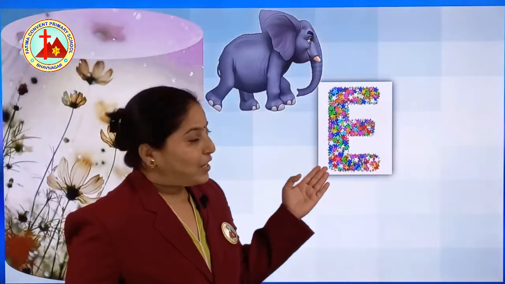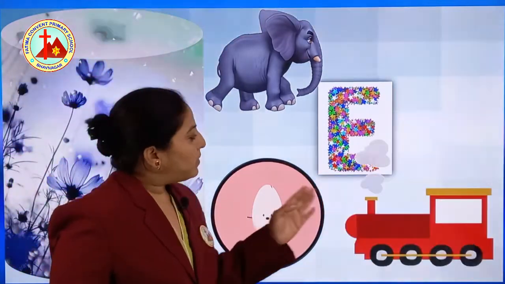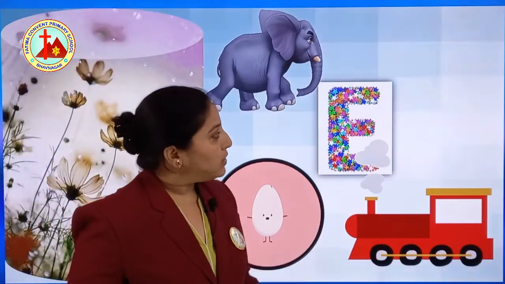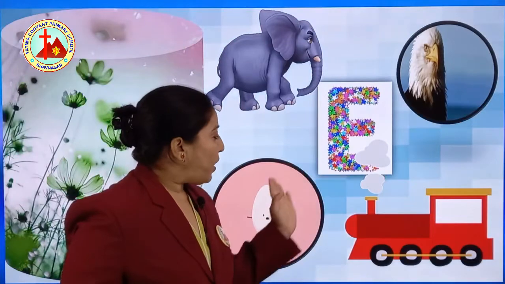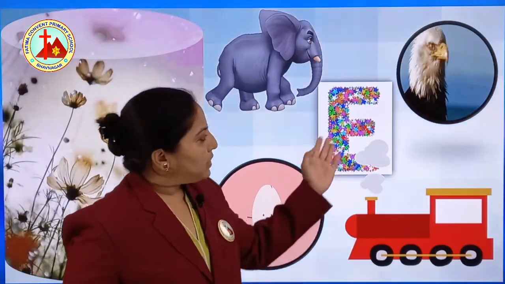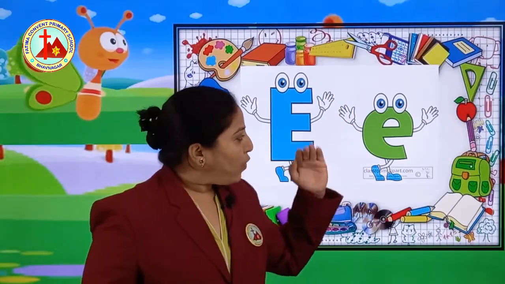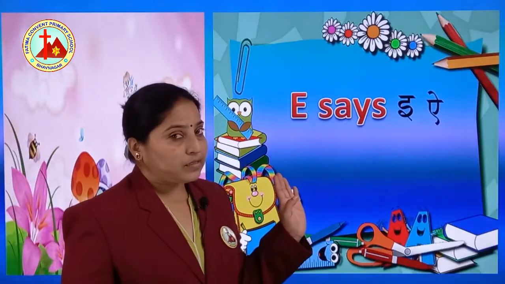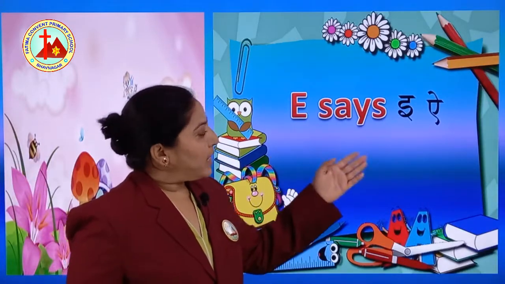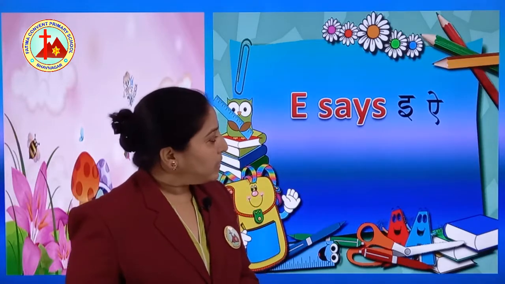The next one is, yes, E for elephant. E for egg. E for engine and E for eagle. This is capital E, small e. What is the sound of E? E says E. E says A. Two sounds are there, right?